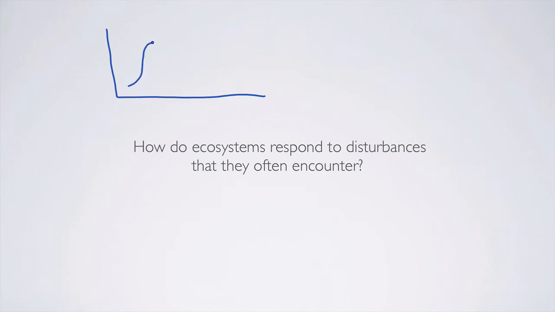So disturbances were once thought of as being exogenous to an ecosystem, but to be honest, there are many disturbances that could be relatively well integrated into the dynamics of ecosystems. So first thing is to understand, if we have disturbances that happen and they're often encountered in an ecosystem, what is the response as far as different ecosystem processes are concerned to these disturbances that are often encountered?